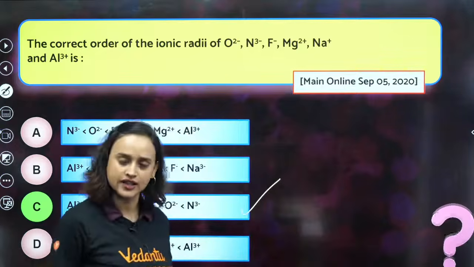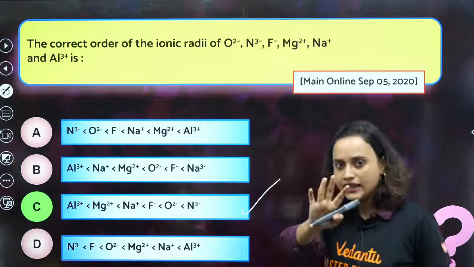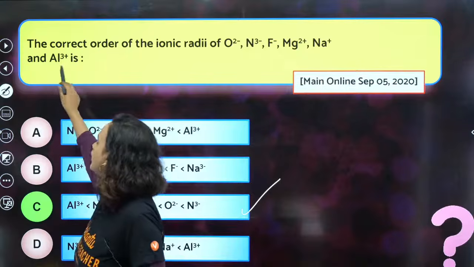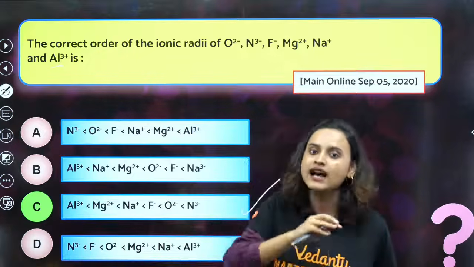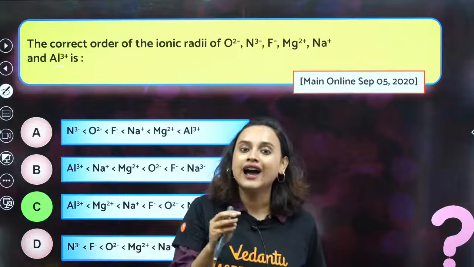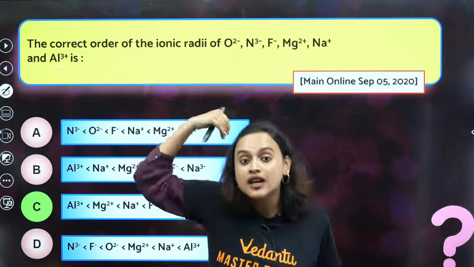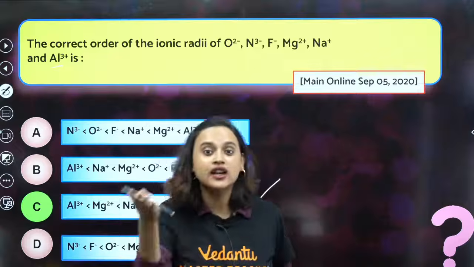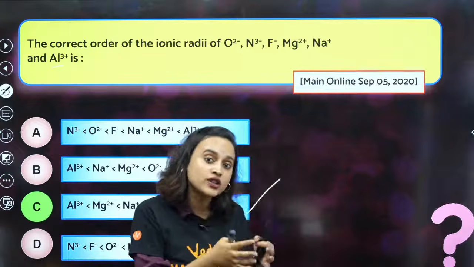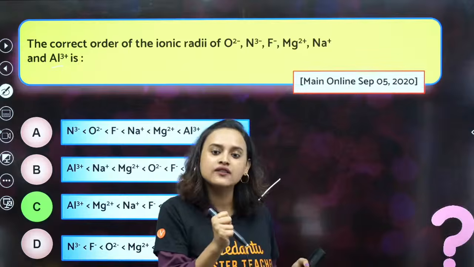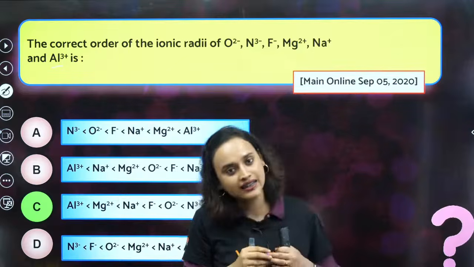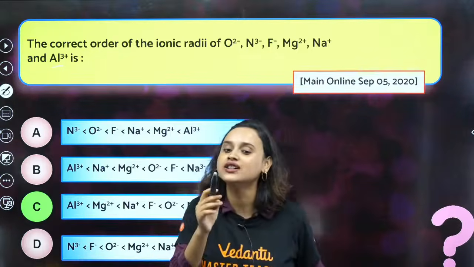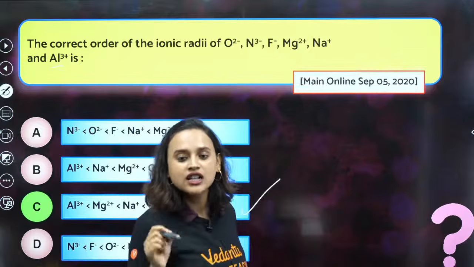Very good evening, bacha. Good evening. Yes, option C is the correct answer. You understood, no? See, very easy. The easiest trick here was that Al3 plus is a cation. Cations are always smaller in size than anions because they have already given up their electrons. That means that the number of protons is higher in the atom than the electrons. If the number of protons is higher, the positive charge will be able to hold on to the negative charges very easily, right? So I know they are isoelectronic species, but even then cation will have a smaller size.